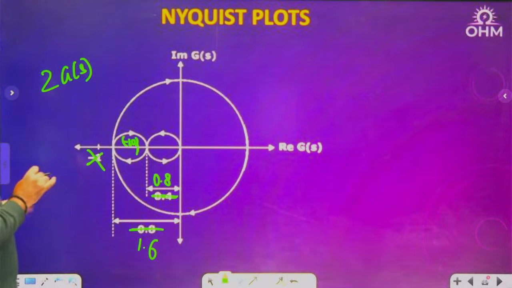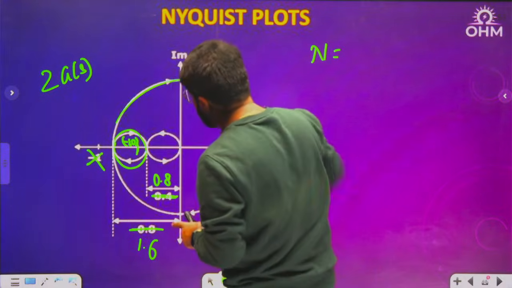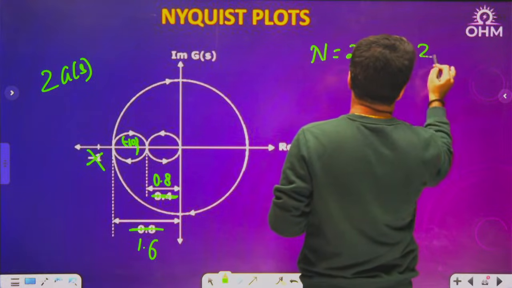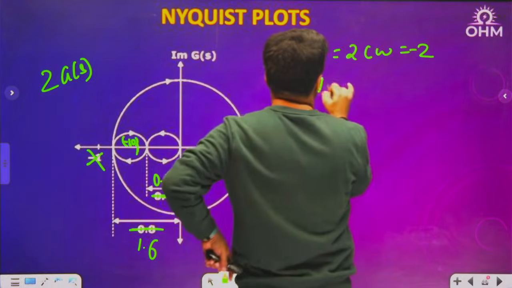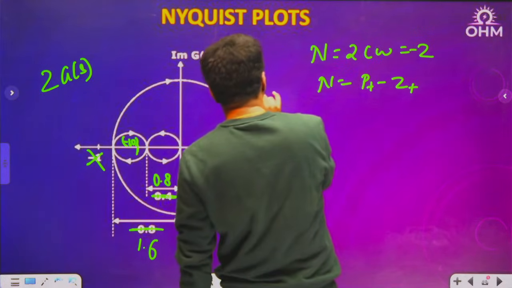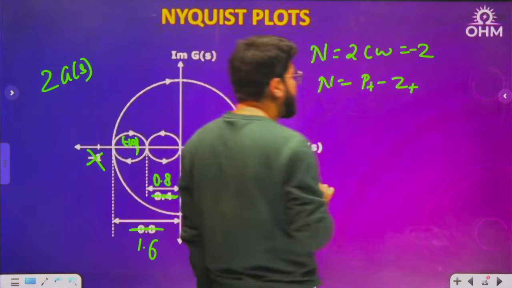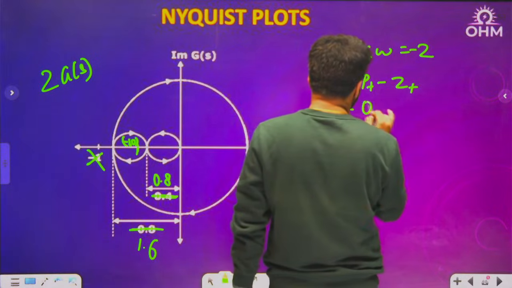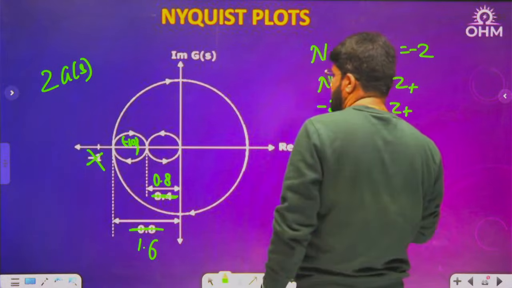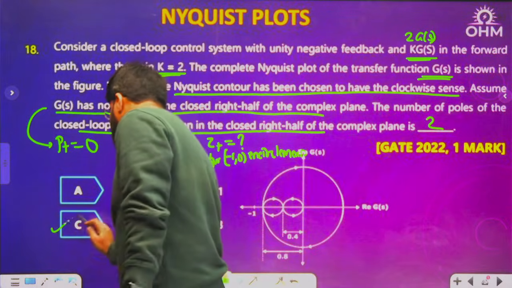Now, very clearly, minus 1, 0 is encircled here, once clockwise, one more time clockwise. It is encircled twice in the clockwise sense, that is minus 2. So what is the N formula you have to use? N equals P plus minus Z plus, because the Nyquist contour is assumed to be clockwise. I told you, GATE will be more specific with the data when they form the actual question. So minus 2 equals P plus minus Z plus. P plus was 0, so Z plus equals 2. The question was Z plus, and the answer is 2, option C, an MCQ question.